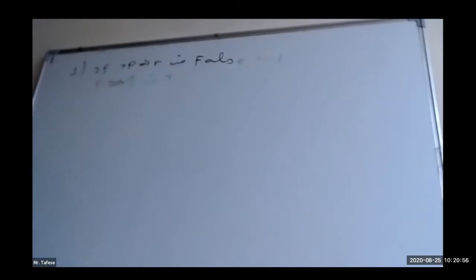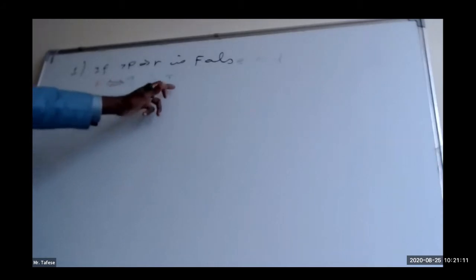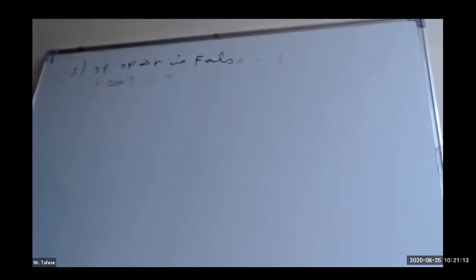So we have 2 statements. The truth value of the first one, negation of P implies R, is false, and the second one, P by implies Q, is true. Then which of the following is true? We have 4 alternative choices.